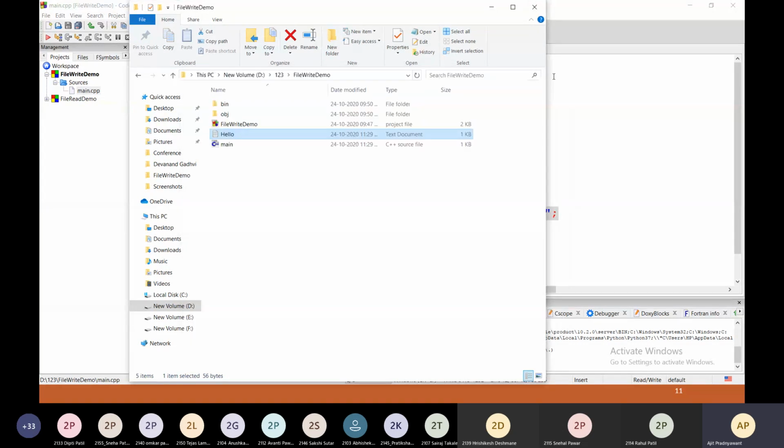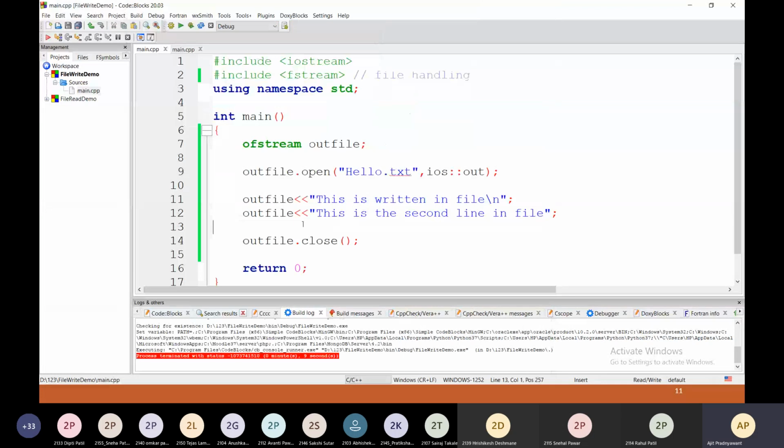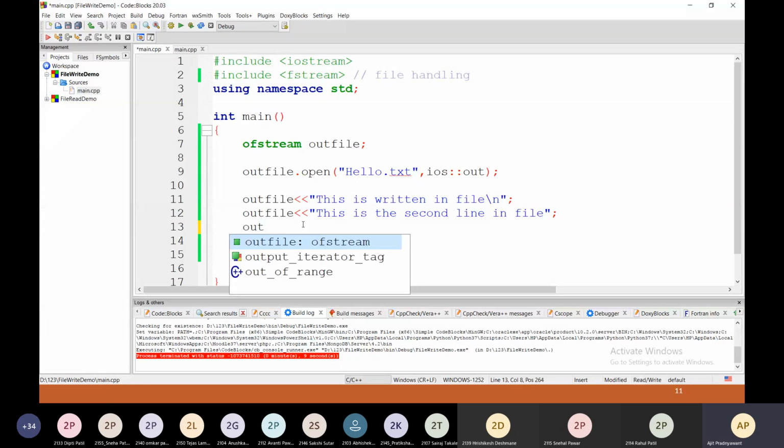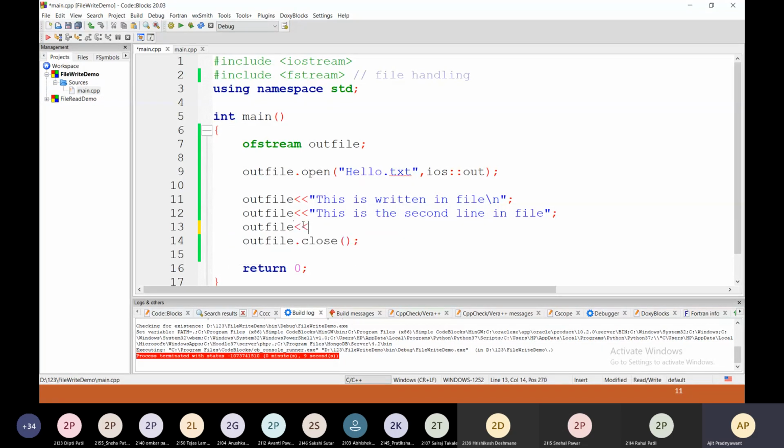Similarly, we can write n number of statements into the file. I am going to write another line: this is the third line in the file.